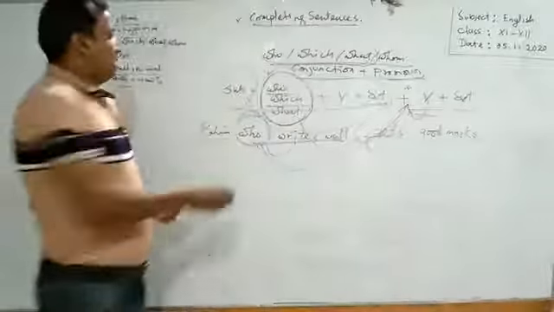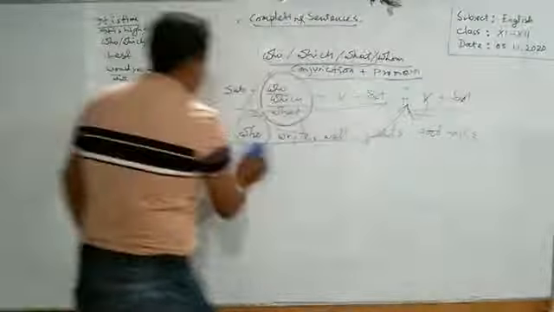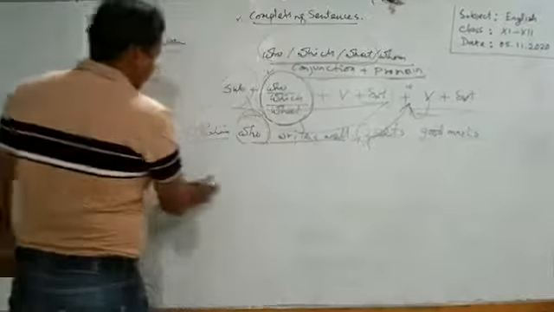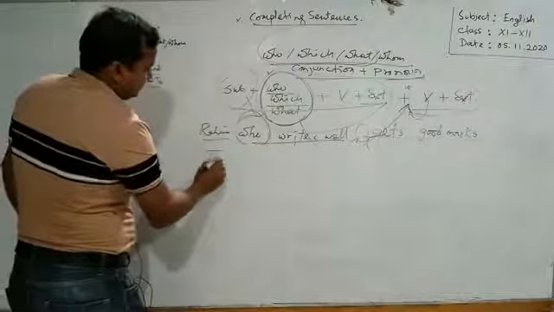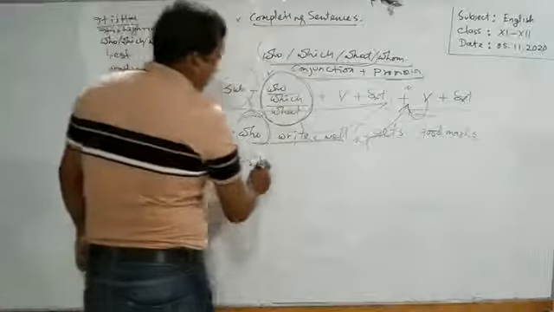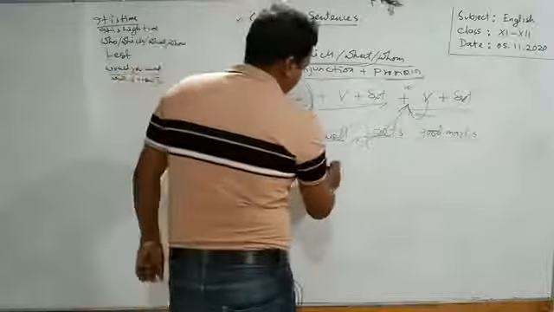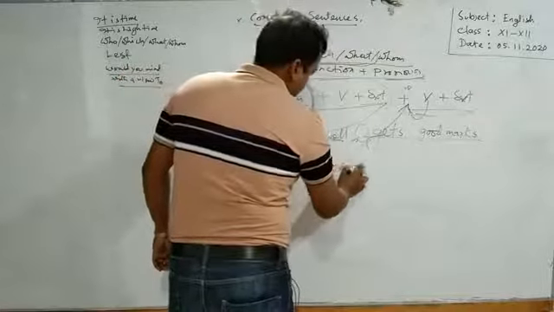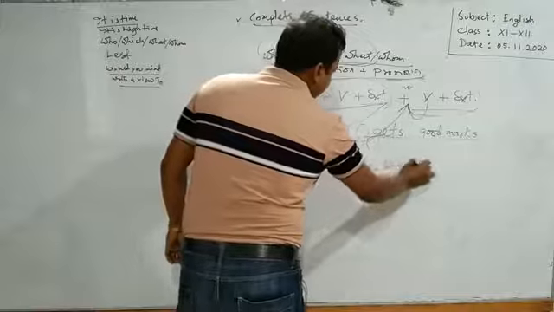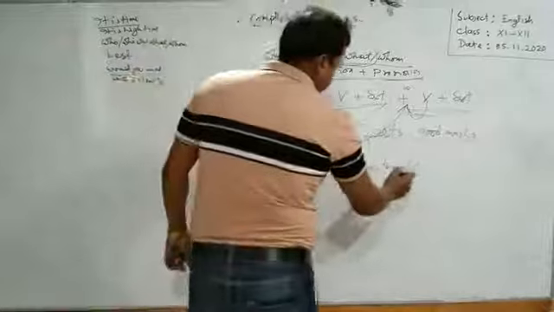Learners, look at another example. The flat which she has bought.